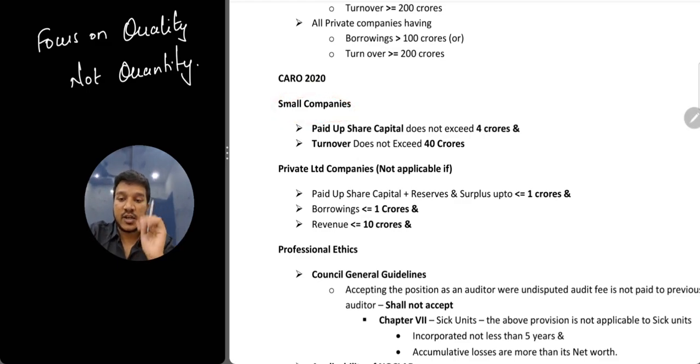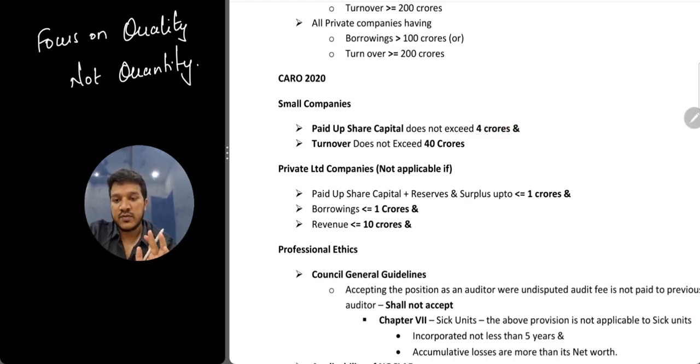What are small companies? That you should know. See, its paid up capital does not exceed 4 crores and its turnover does not exceed 40 crores. Here it is saying and, meaning both conditions must be satisfied. Even if one condition is not satisfied, then it will not be treated as a small company. Okay, so does not exceed 4 crores.